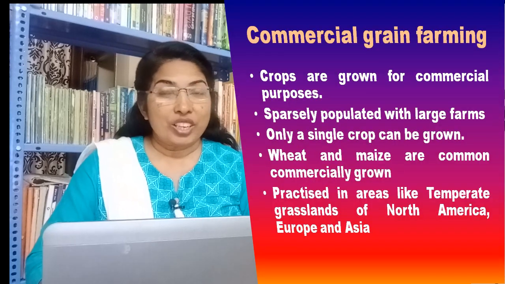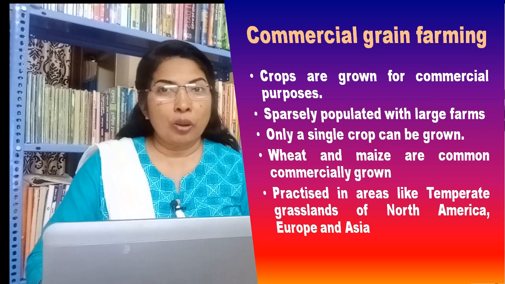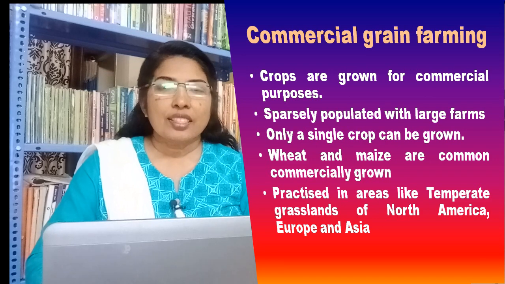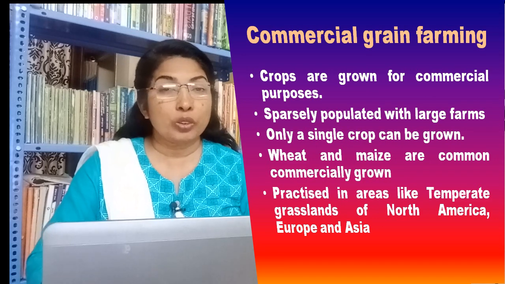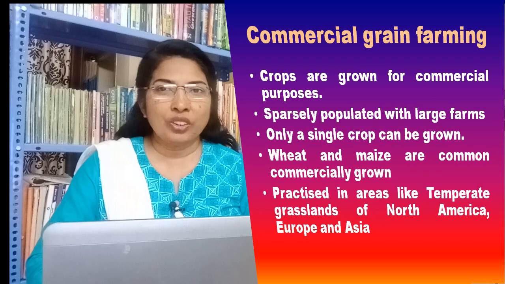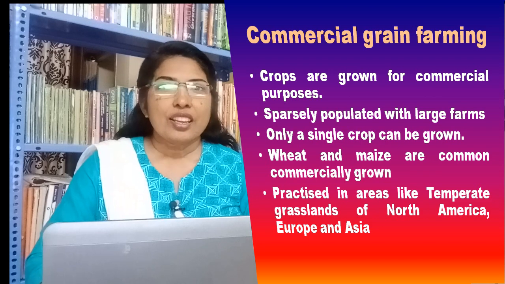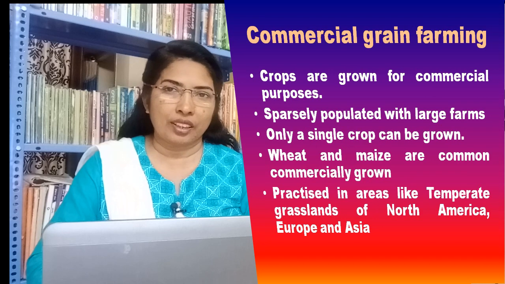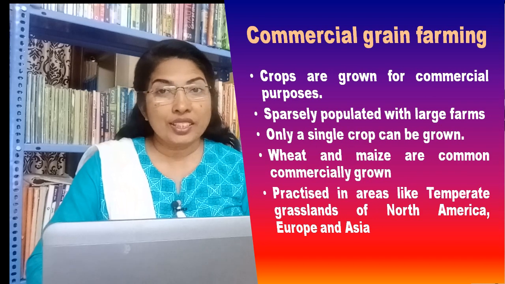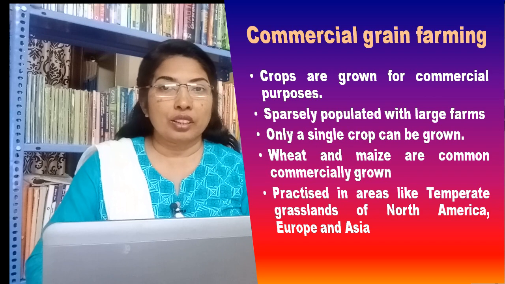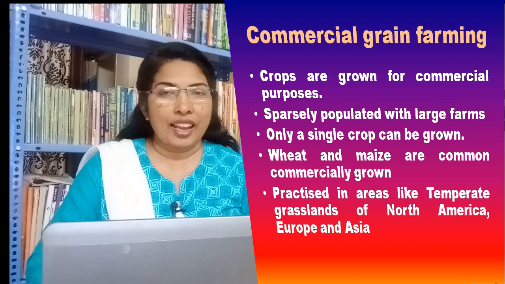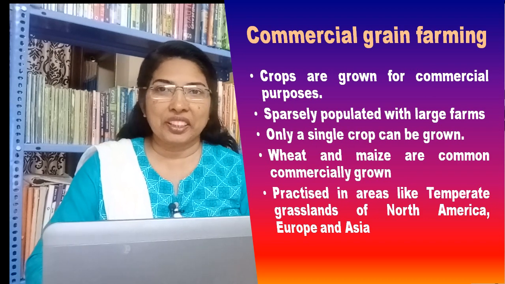First, let us see what is commercial grain farming. In commercial grain farming, crops are grown for commercial purposes. These areas are sparsely populated with large farms spreading over hundreds of hectares. Severe winters restrict the growing season and only a single crop can be grown. Wheat and maize are common commercially grown grains. It is practiced in areas like temperate grasslands of North America, Europe, and Asia.